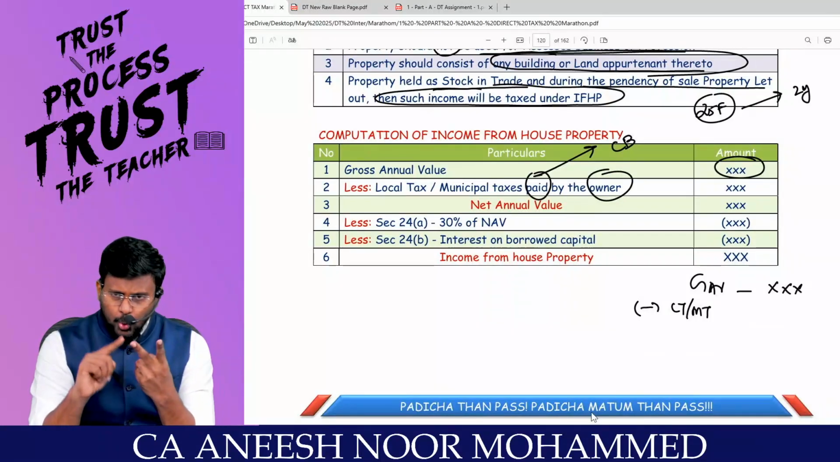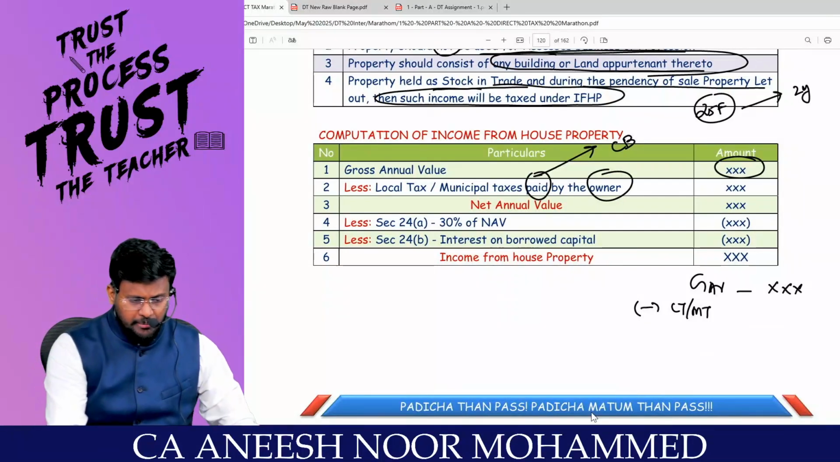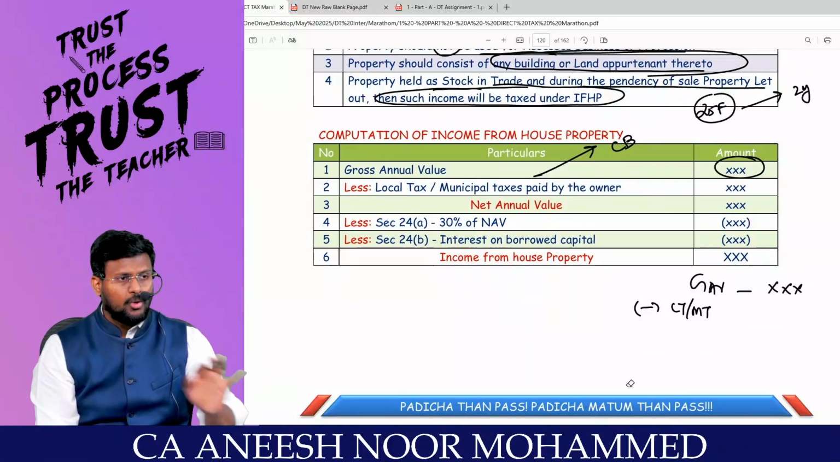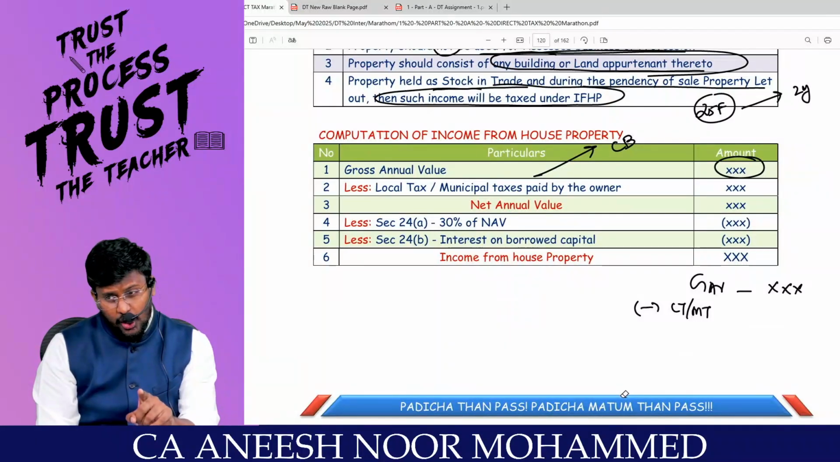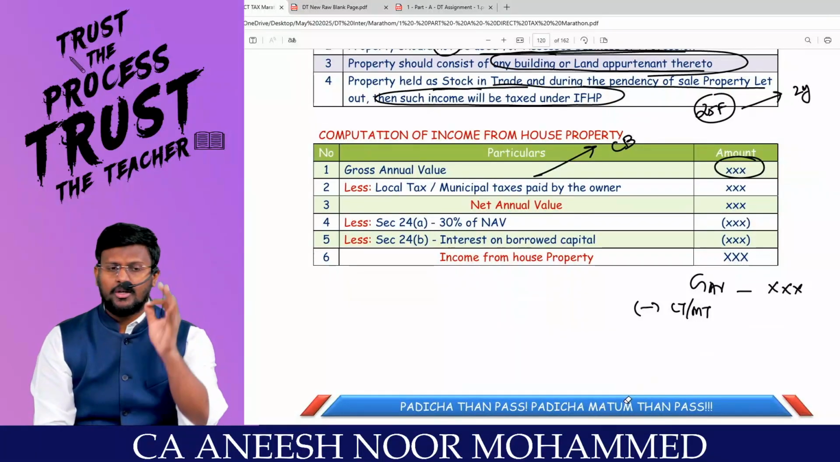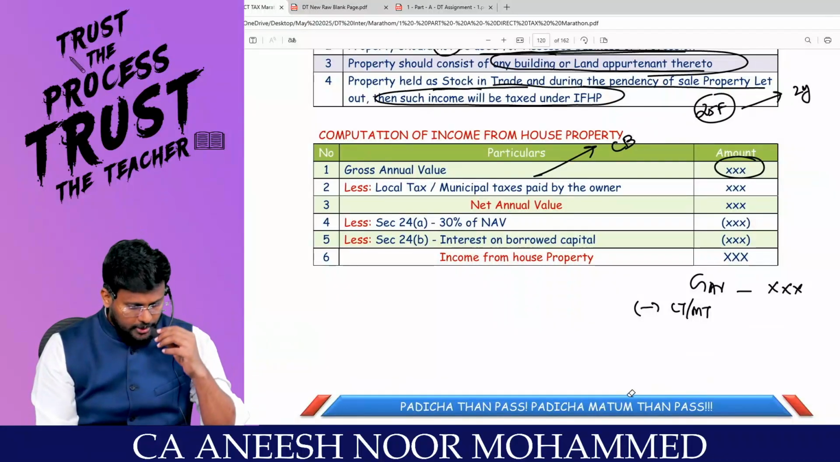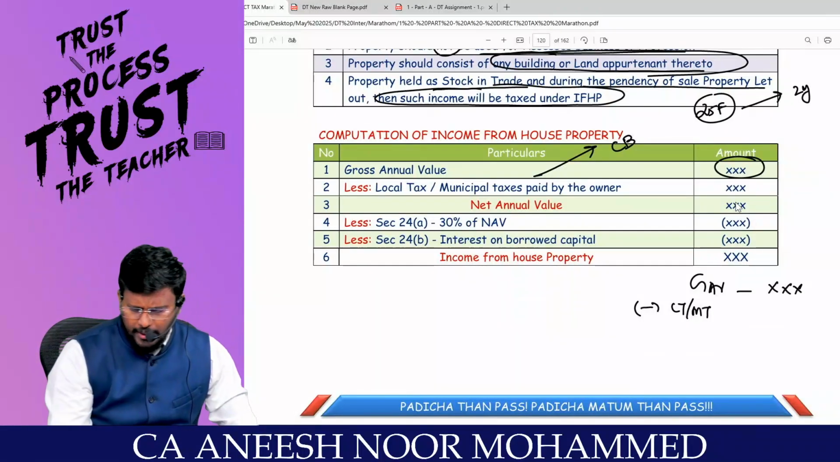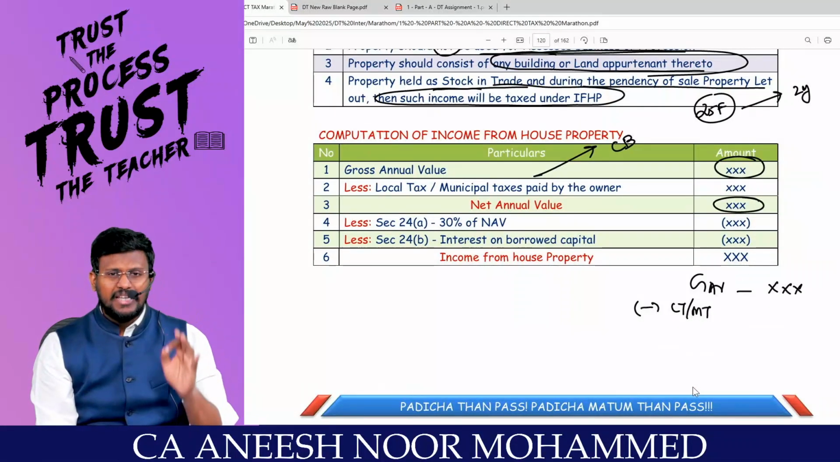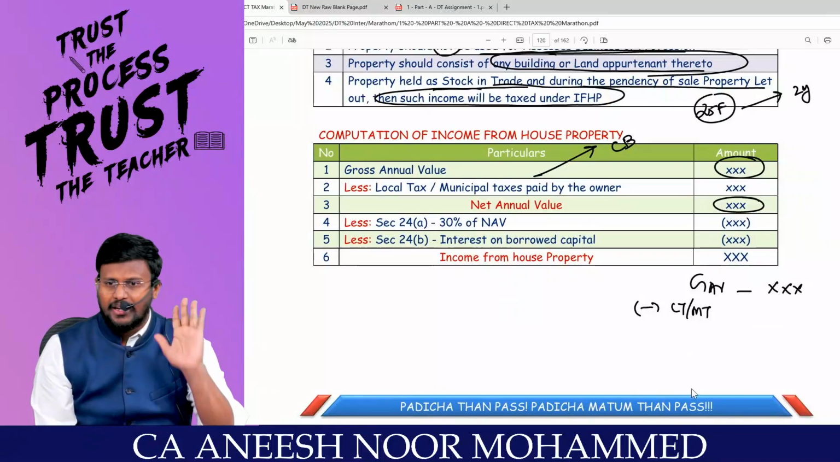In the exam, they will be asking two adjustments. Sometimes LT or MT will be payable, no deduction. Or sometimes it would have been paid by the tenant, no deduction. You should take care of that adjustment. Are you really with me? You will get the net annual value. So from the gross annual value, less LT or MT paid by the owner, you will get the net annual value.